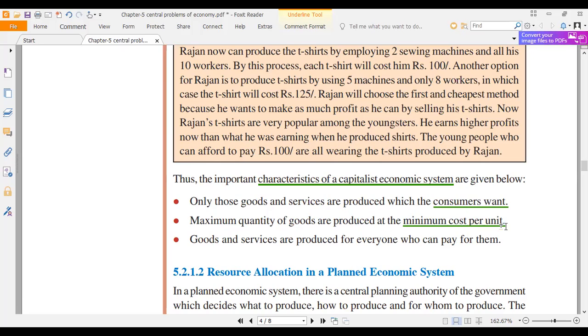Maximum quantity of goods. Let us produce more by spending less. Produce more commodities, goods and services at least cost. Why? Because you want to make profit.